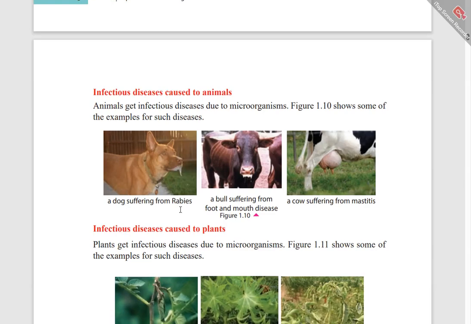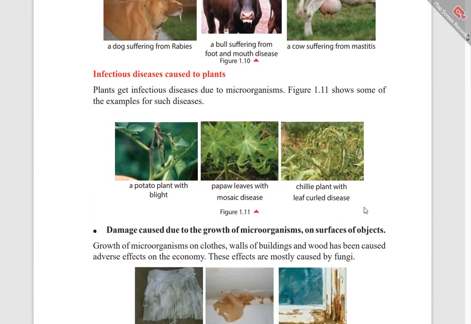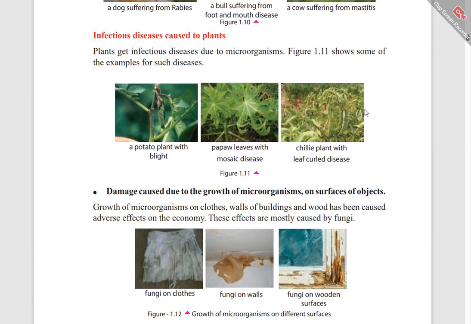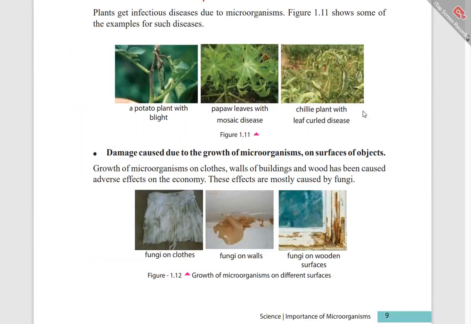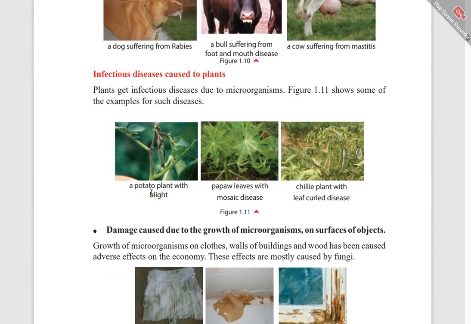Infectious diseases caused to animals. A dog suffering from rabies. A bull suffering from foot and mouth disease. A cow suffering from mastitis. Infectious diseases in plants caused by microorganisms. A potato plant with blight. This is pepper leaves with mosaic disease. A chili plant with leaf curl disease. These are all caused by microorganisms.